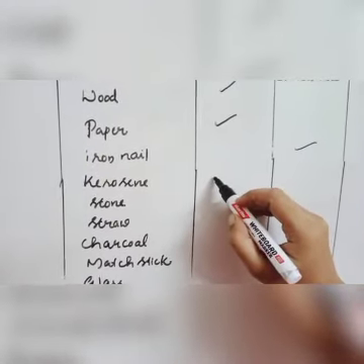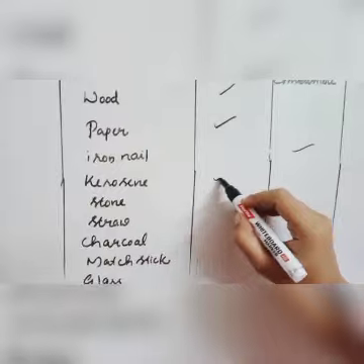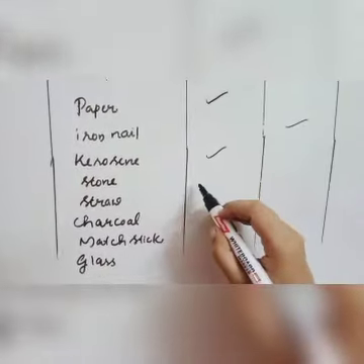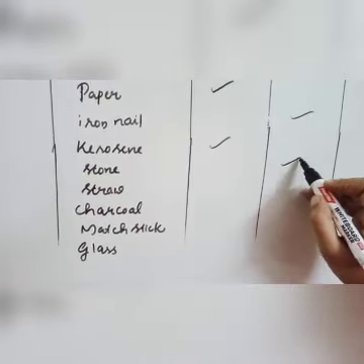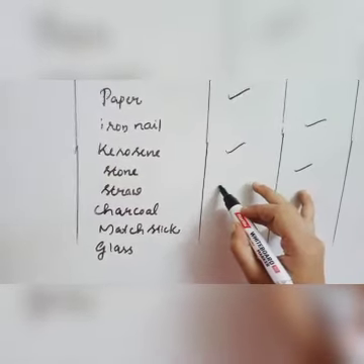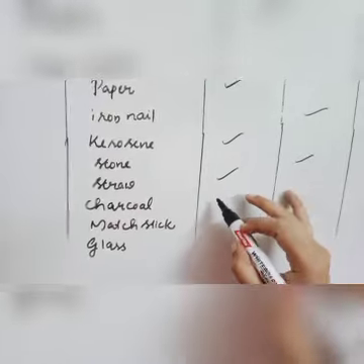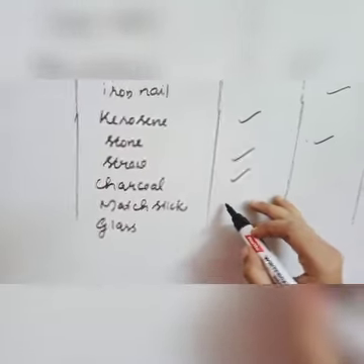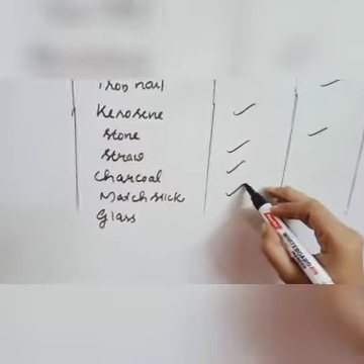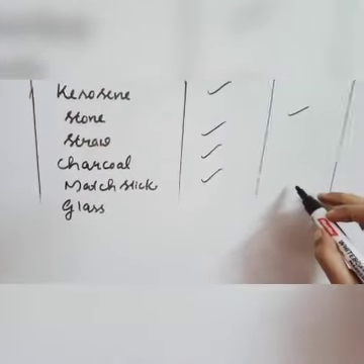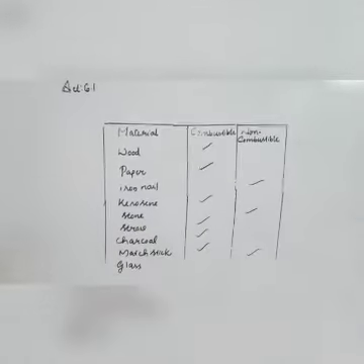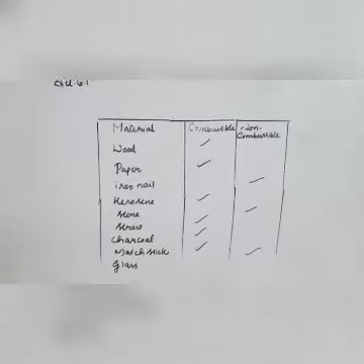Kerosene, as you all know, easily catches fire, so it's also a combustible substance and is a fuel. Then stone is a non-combustible material. Then straw is a combustible material. Charcoal is a combustible material and also used as a fuel. Mastic is also combustible. Glass is non-combustible. So this is activity 6.1 given in your textbook. Please take your textbook and complete this activity.